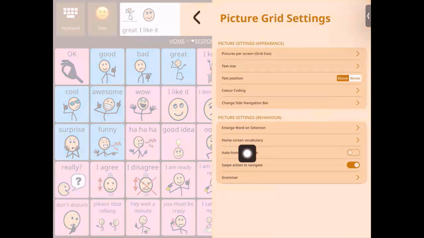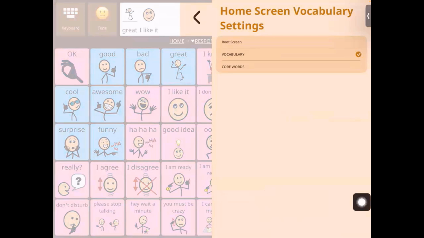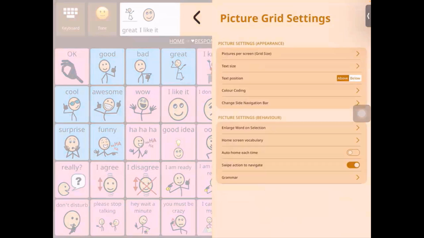Next, we have home screen vocabulary. Under home screen vocabulary, you have root screen, vocabulary, and core words. As a default, now the vocabulary is set to this, which is the vocabulary screen, but you can change it to core words if you need. So again, this is what the home screen vocabulary setting looks like.